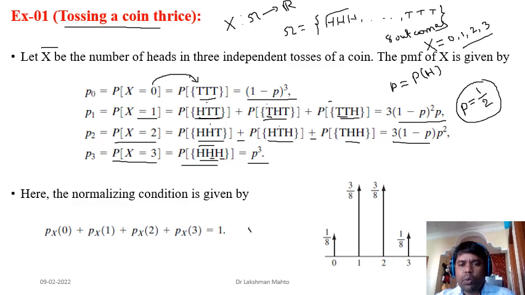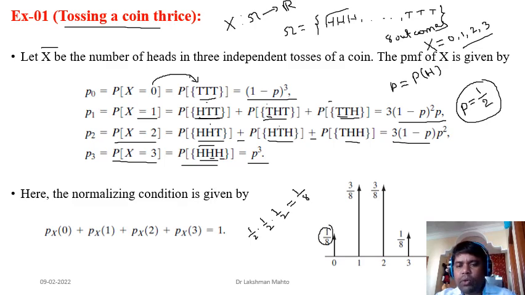That means 1 by 2 times 1 by 2 times 1 by 2. 3 times we are multiplying 1 by 2, and the total product would be what? 1 by 8. So what is the probability that x is taking value 0? Probability is 1 by 8. This is the probability of x.